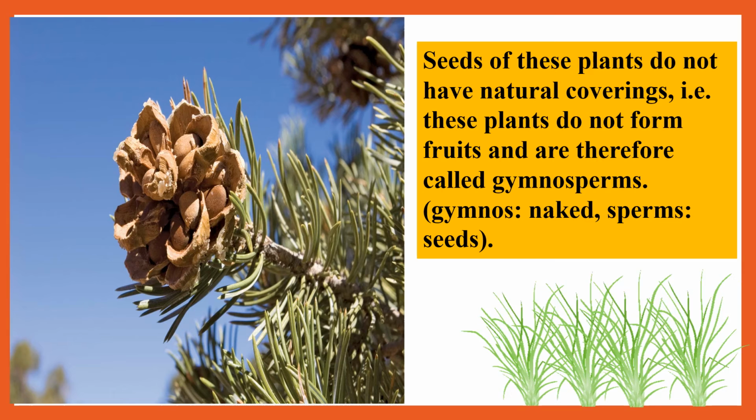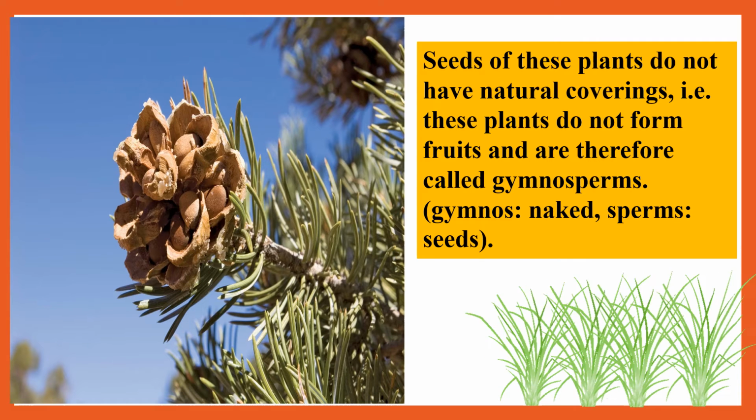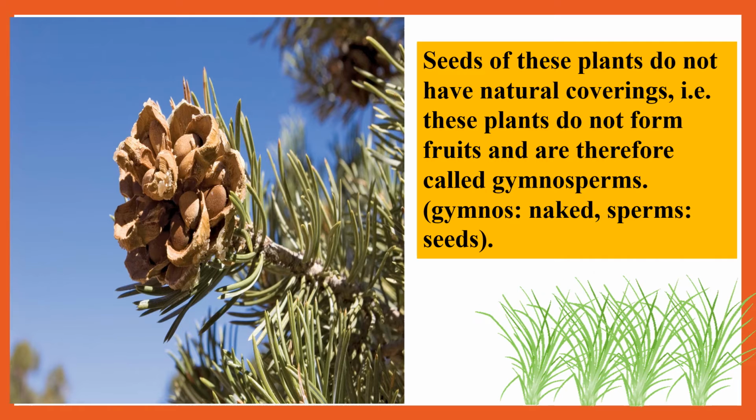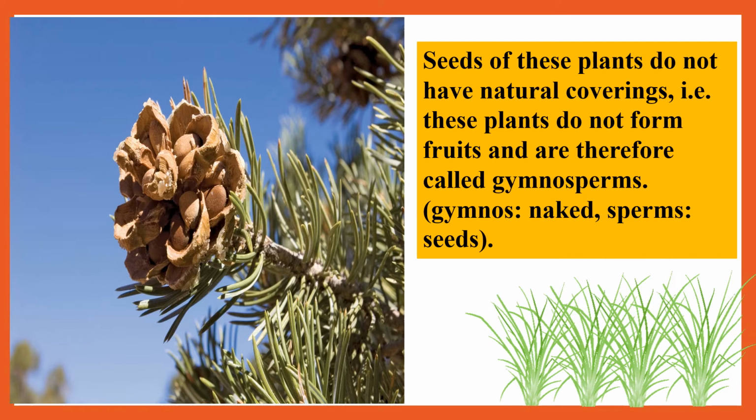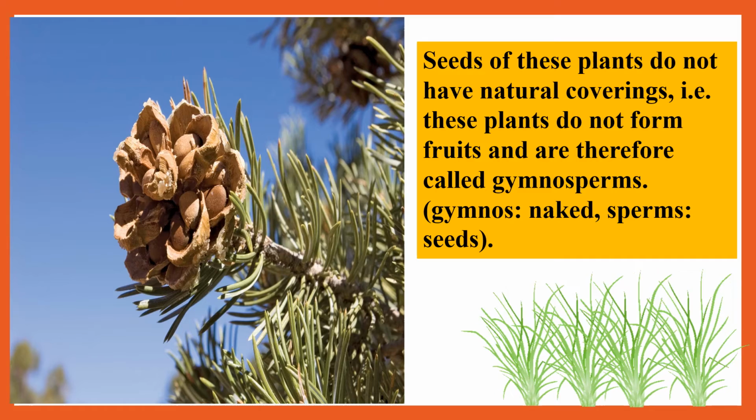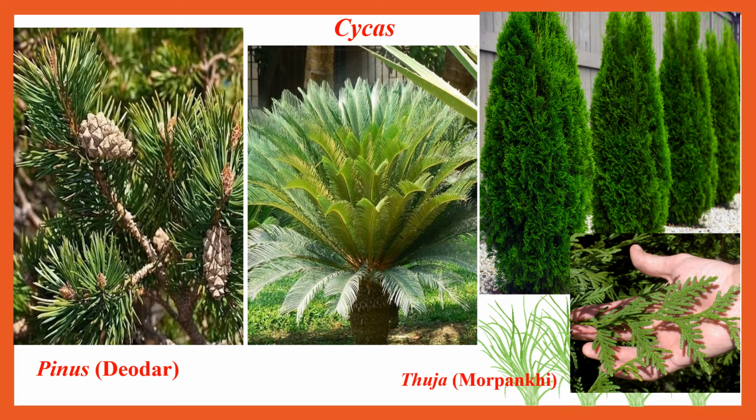Okay, and that is why the name gymnosperm is given to these plants, because gymnos means naked and sperm means seed. These plants bear naked seeds and that is the reason they are called gymnosperms. A few examples of gymnosperms are Pinus, that is deodar plant. Cycas, you must have seen this cycas plant in the garden nearby. Then Thuja or Morpankhi. This is how the leaf of this plant looks like. Next time when you go to a garden, you must observe the plants which are there, and you will see how different types of gymnosperms are also there in the gardens. Okay.